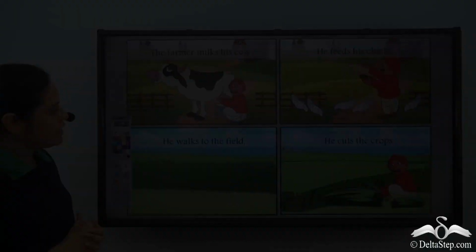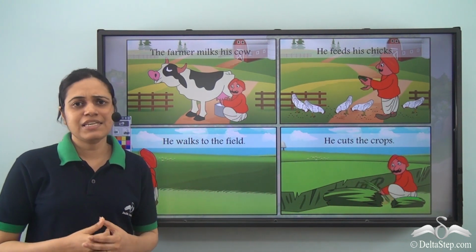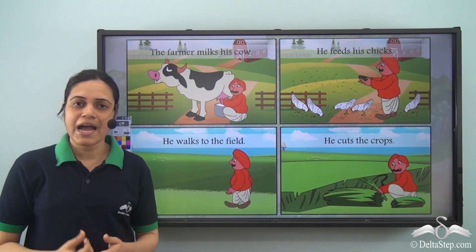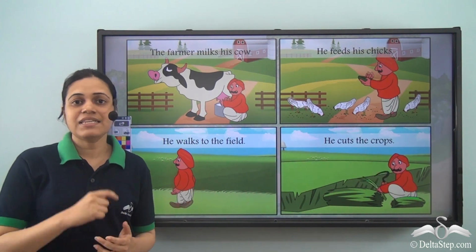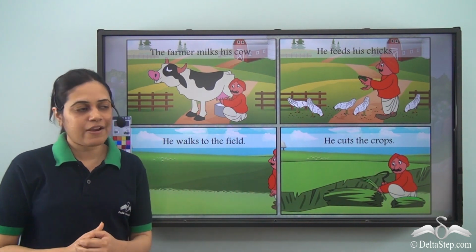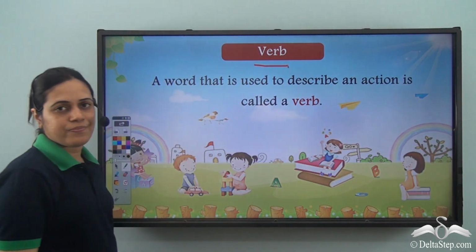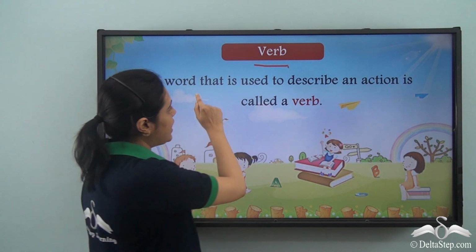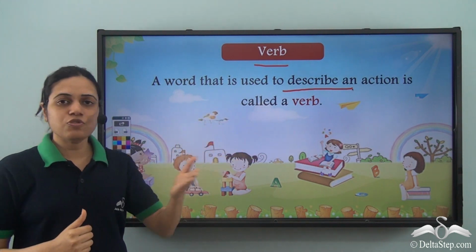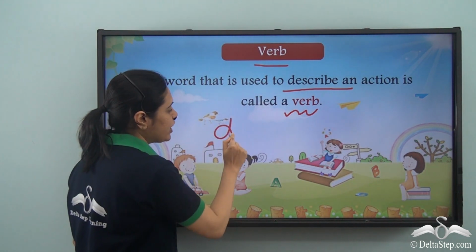So we see that this farmer is doing certain activities throughout the day. That is, he's doing things, and there are certain words which describe the action of this farmer. That is, they describe what the farmer is doing. Such words in English language are called verbs. So, verb. A verb is a word that is used to describe an action. So, a word that is used to describe an action is called a verb. Verbs are doing words.